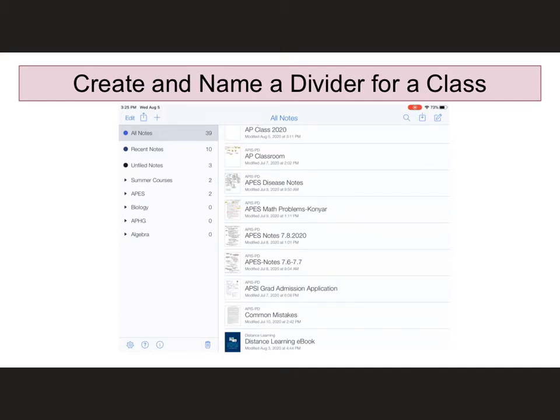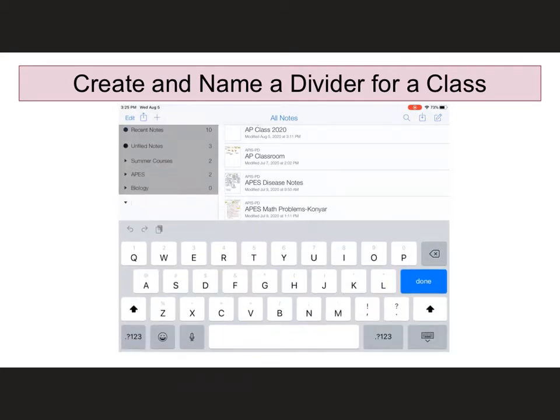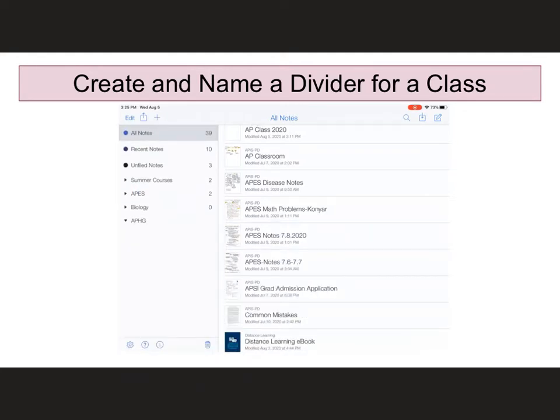Now, let's say that I do this and I make a mistake and I need to take one of those dividers away. All I need to do is swipe to the left, and when I do, I will be able to see that delete that you just saw. So if I touch it, you can see that little delete. If I touch that button, it's going to take that away. And then I can go back and I can add a new divider. So again, AP Human Geo, I'm going to put that in there, press done, and I can see that I now have 2 new dividers in place. Now I'm going to suggest that you go ahead and do that for each one of your classes in Notability.